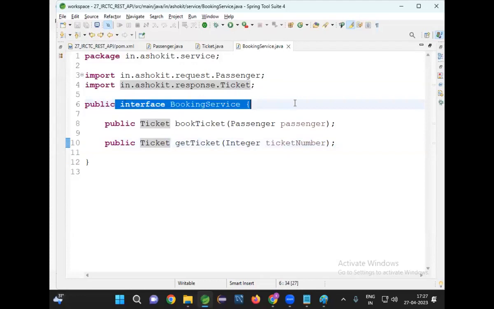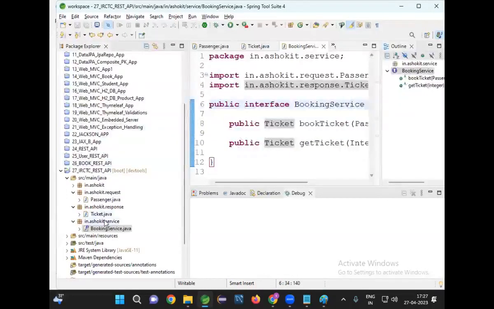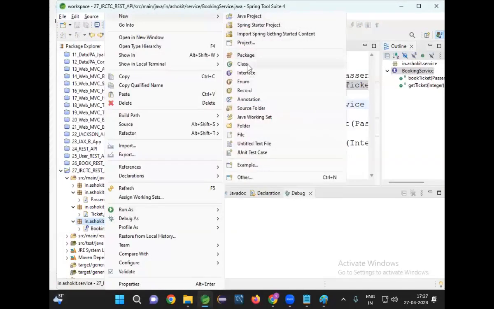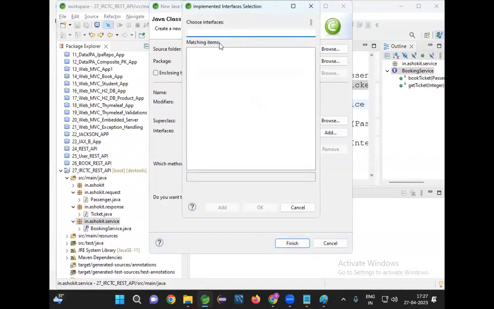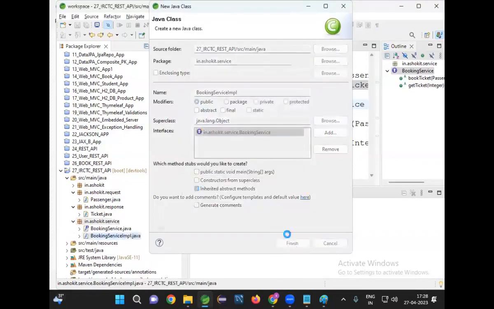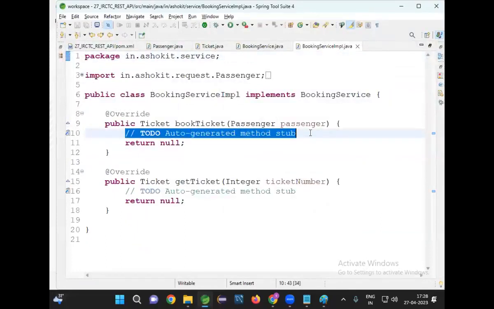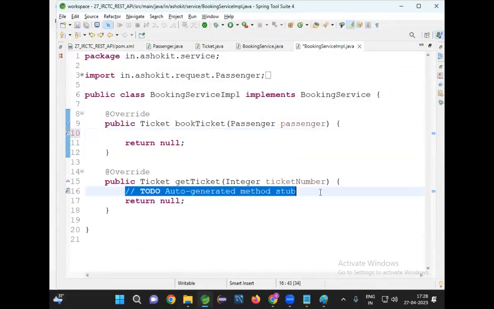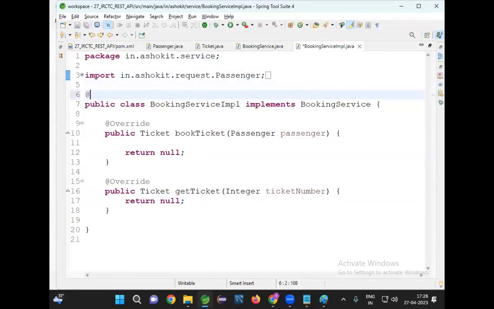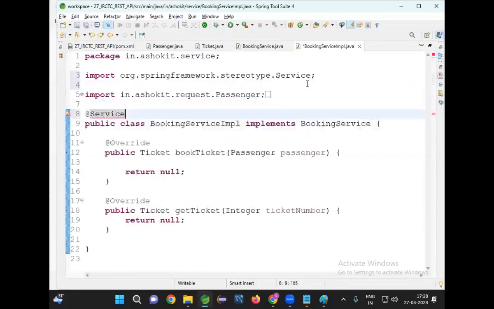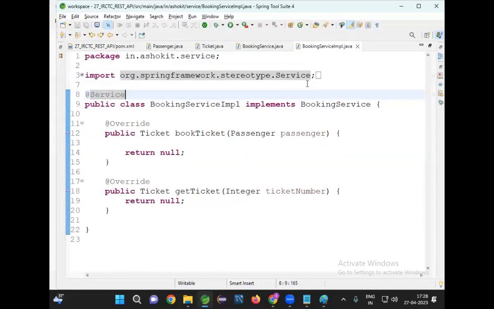This is my interface. Now I need to provide implementation for the interface. New class BookingServiceImpl. It is going to implement that interface. BookingService interface is available. Select that. Okay, finish. Fine. This is a normal Java class. I need to represent this class as a Spring Bean. How to represent this class as a Spring Bean? By using one annotation called @Service annotation.